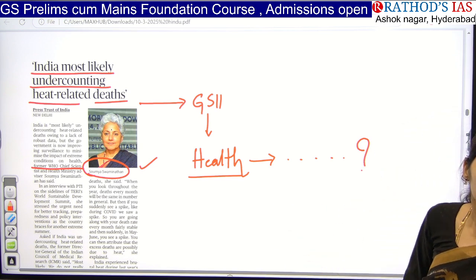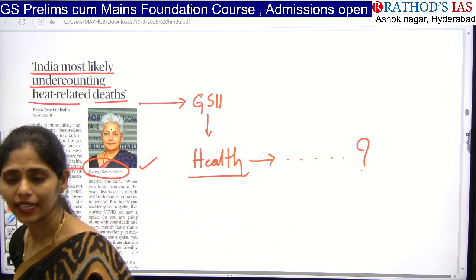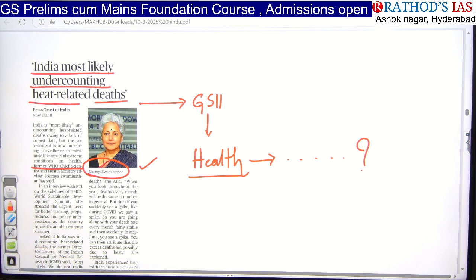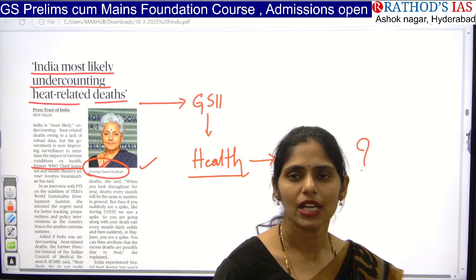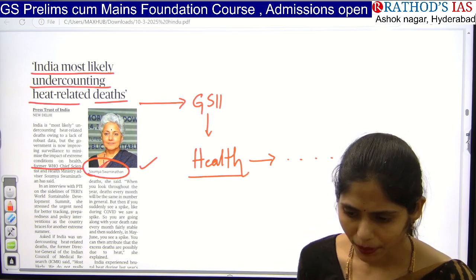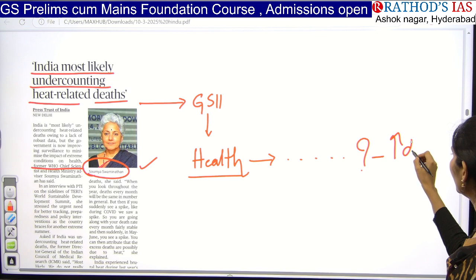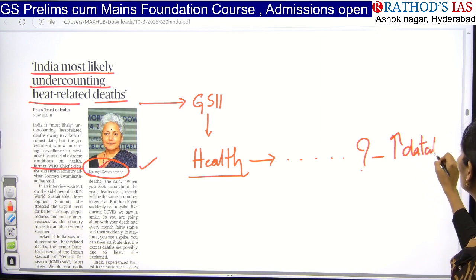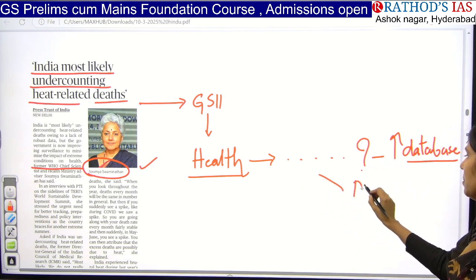So it is like giving a hint for the government of India to take steps to control heat related deaths. Now what can the government do? Here this article is saying that there is undercounting, that means data is not properly stored. So the government can build an effective database now, and not only that, the government needs to take some measures.